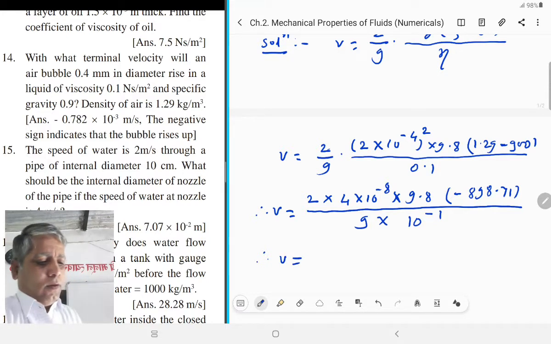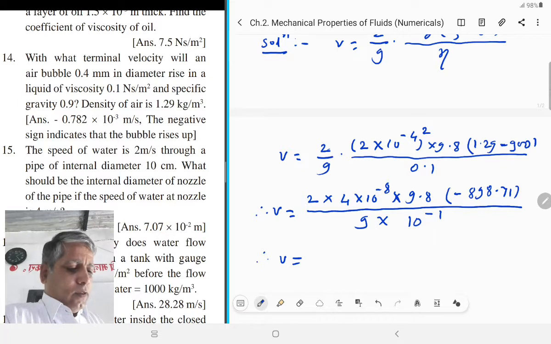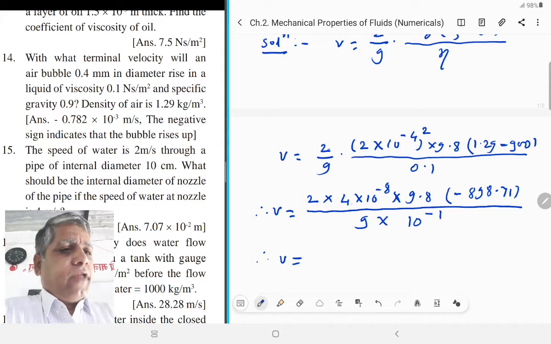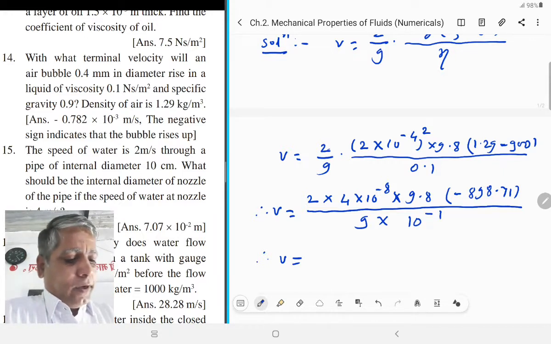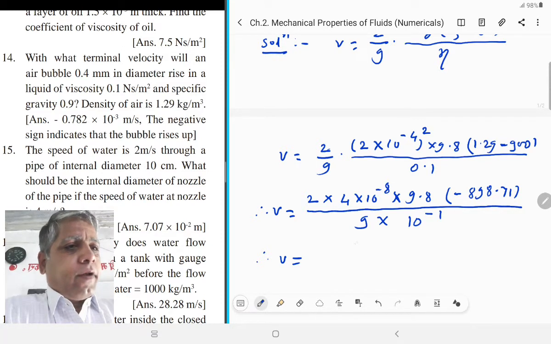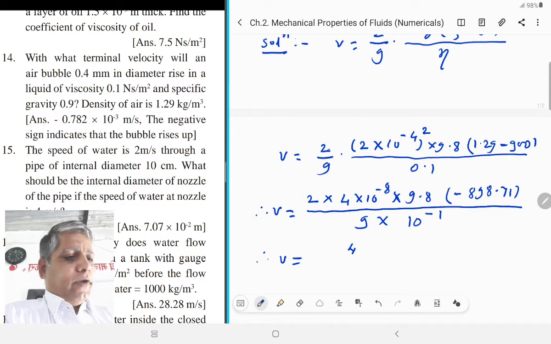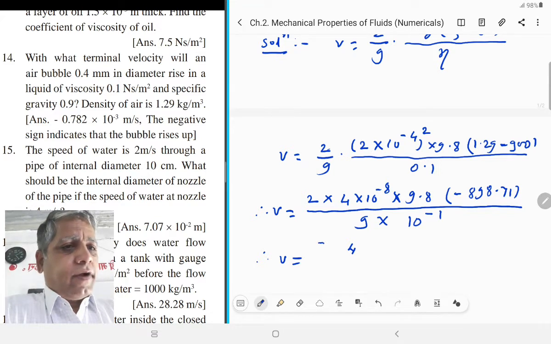Now take the multiplication of 2 into 4, that is 8, 8 into 9.8, that is 784.